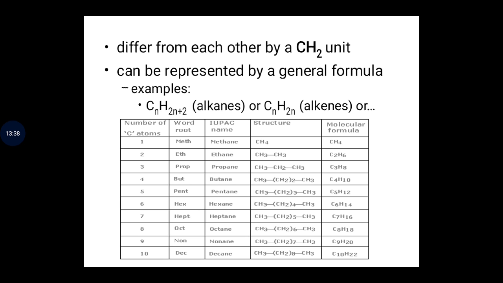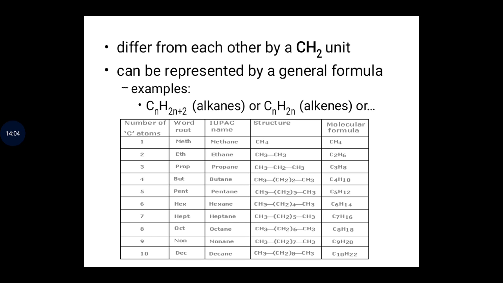So this is a classical example. As you can see, the number of carbon atoms, the word root, IUPAC name, structure, and the molecular formula. So you can see the compound that contains the first carbon has a root, that is the word root, meth.